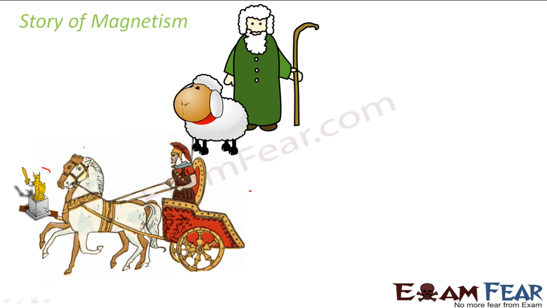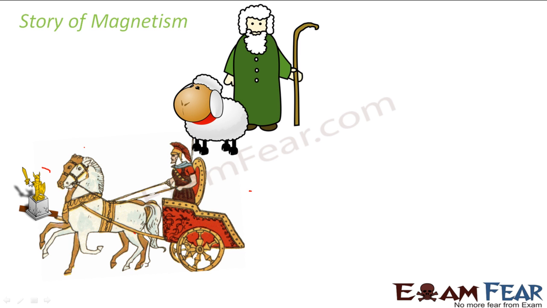So that means this bar magnet in the chariot helped to show the direction. This is a very famous story because this implementation brought victory to the king. The king was able to fight the battle even in heavy fog when nothing was visible.